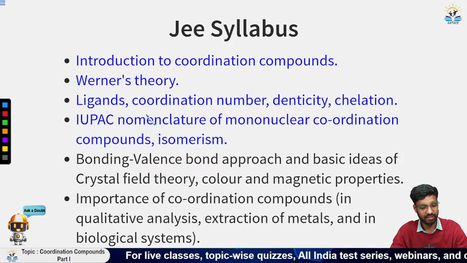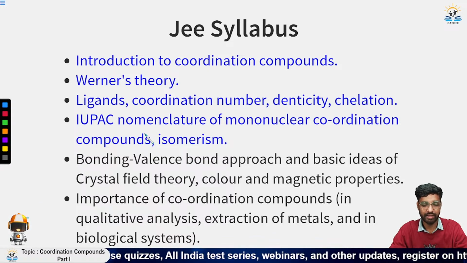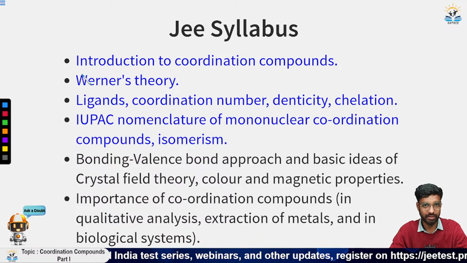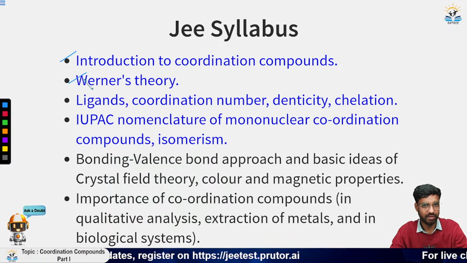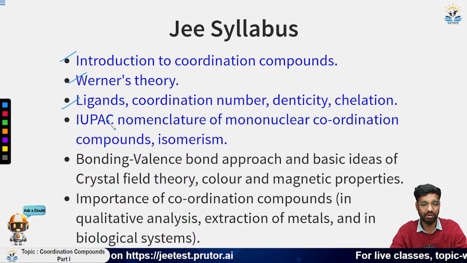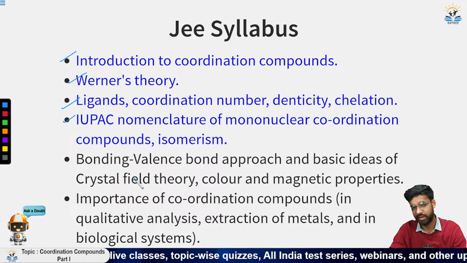Before that, let us see the JEE syllabus, which is given on the NTA site, and according to that, I have listed all the syllabus. Today we will be covering four topics: the introduction, then Werner's theory, then the ligands and all the terminologies, then how to name coordination compounds. In the next class, we will study the bonding, that is how these ligands are bonded to the metal ions.